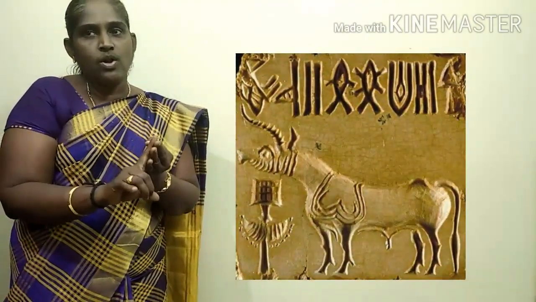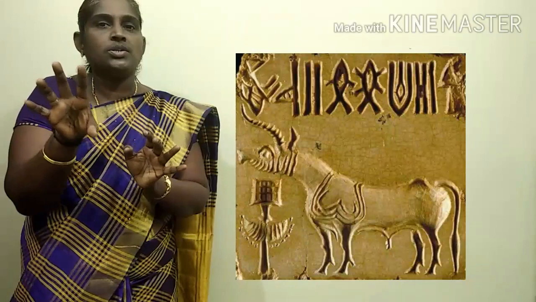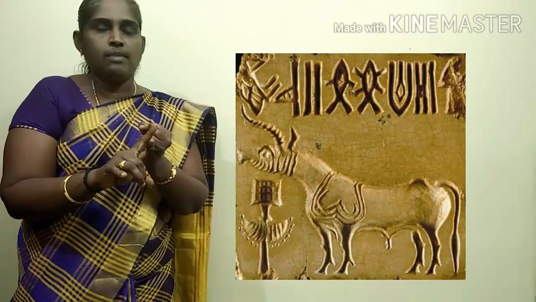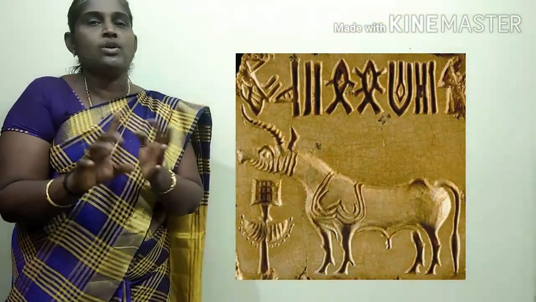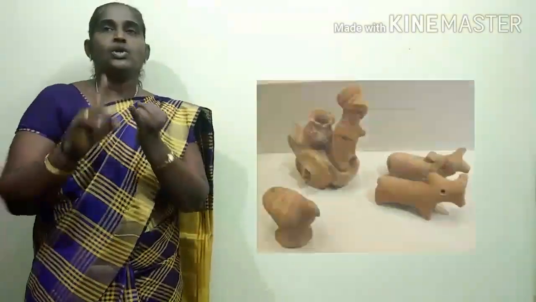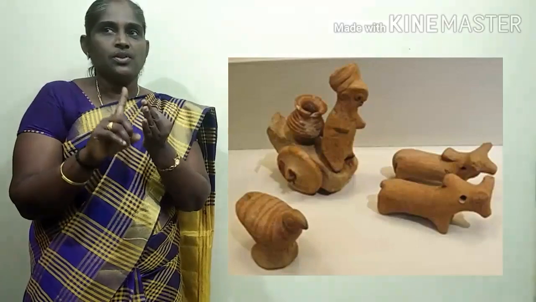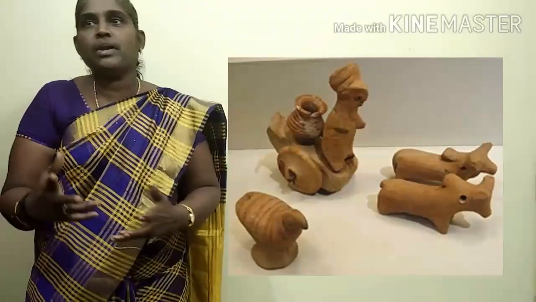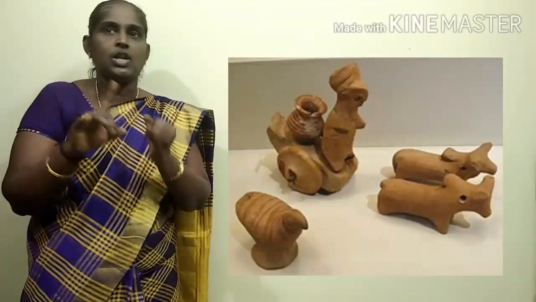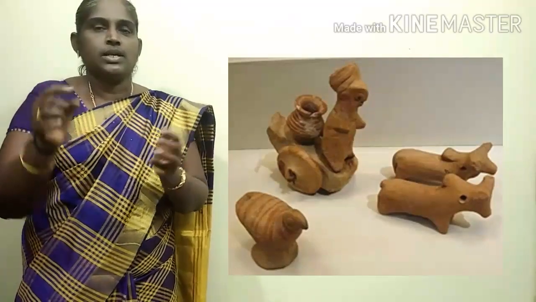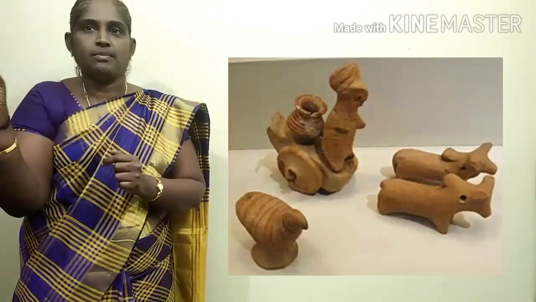Terracotta images, paintings, pottery and bronze images from Harappa show the artistic skill of the people. Toy carts, rattles, wheels, tops and marbles give the idea about the amusement of the Harappan people.